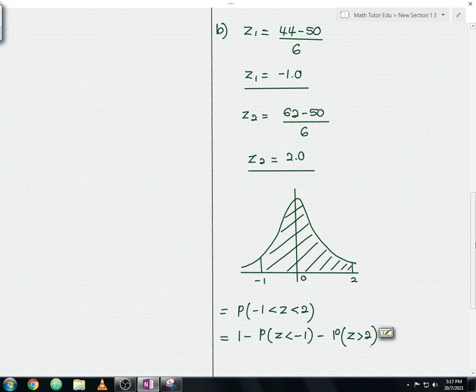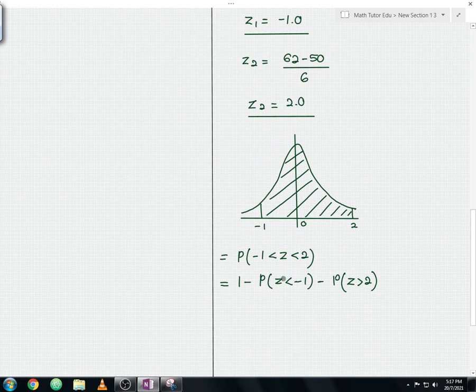So you convert this into the upper tail values: 1 minus Q1, and then minus Q2.